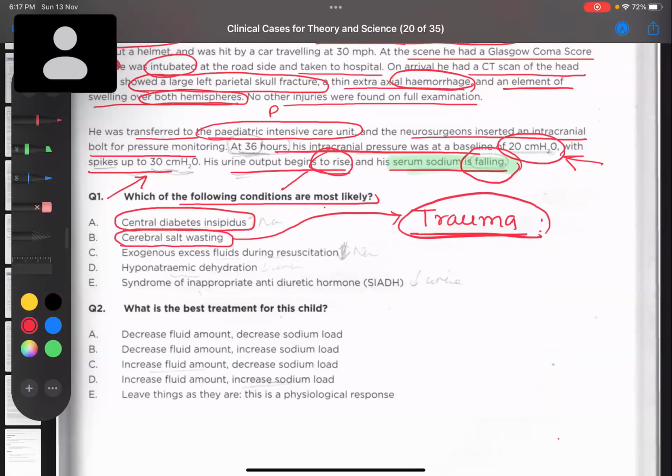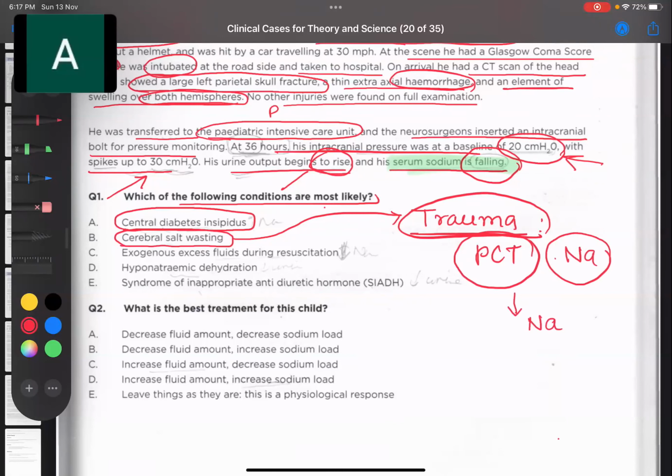Due to any kind of trauma, the proximal convoluted tubule will not be able to reabsorb sodium. So as a result, the child will be losing a huge amount of sodium. When the child loses a huge amount of sodium, along with sodium, a huge amount of water will be lost from the body. So as a result, we will find hyponatremia. Correct?